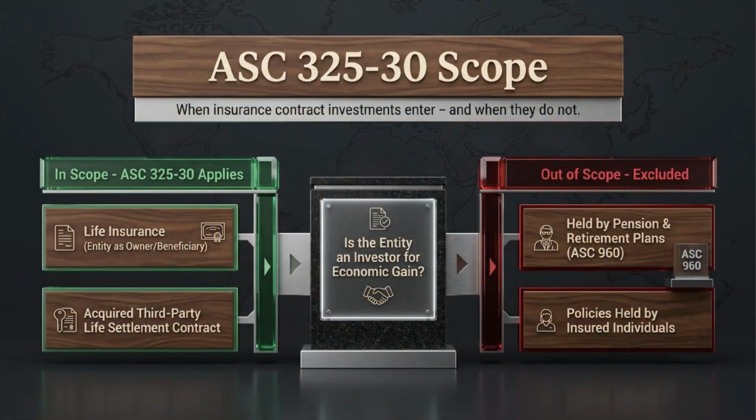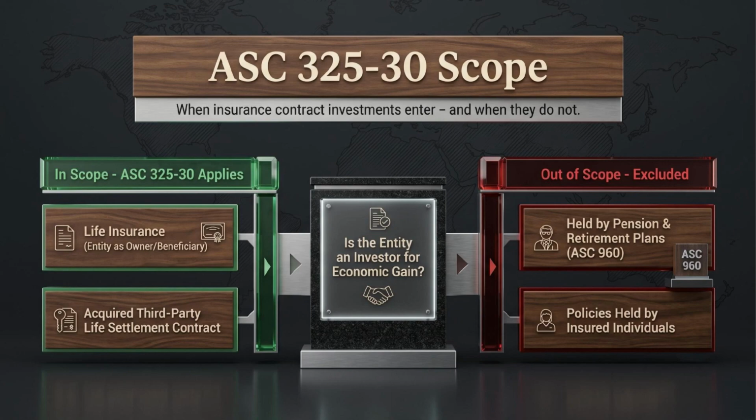Now we narrow the scope. ASC 325-30 applies when an entity purchases life insurance and is the owner or beneficiary, or when it acquires a life settlement contract as an investor. The key idea is the investor role. If the entity is holding the policy for investment economics and carries the risks and rewards, this subtopic becomes relevant.